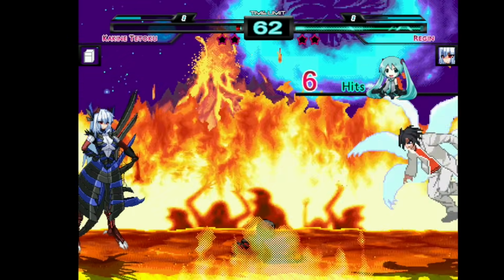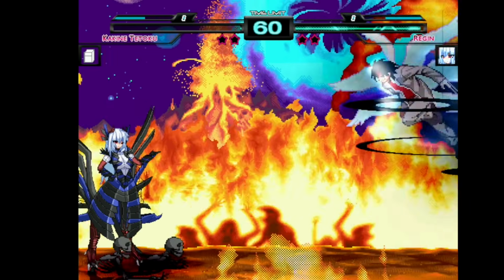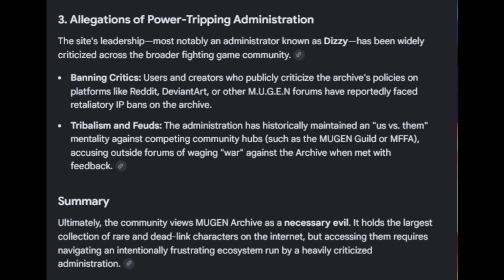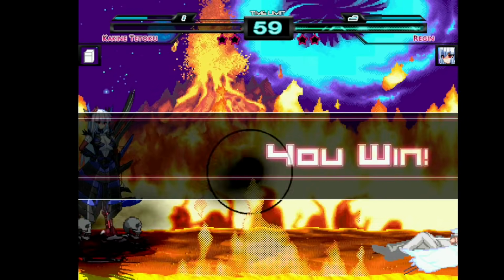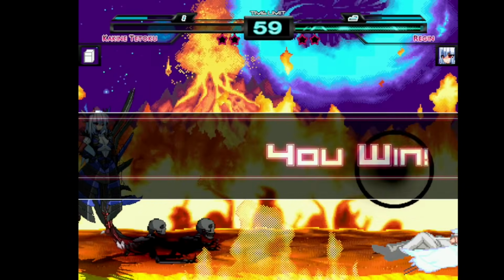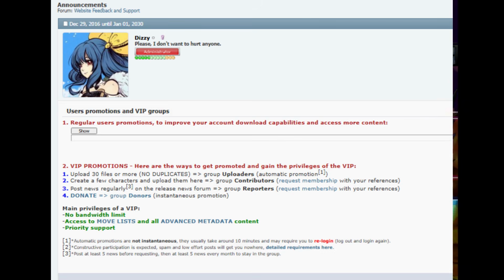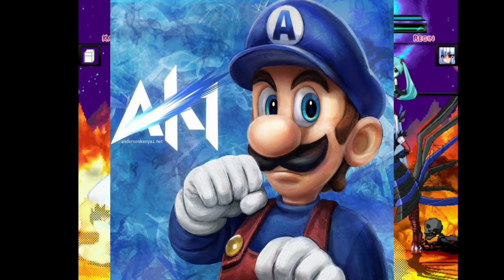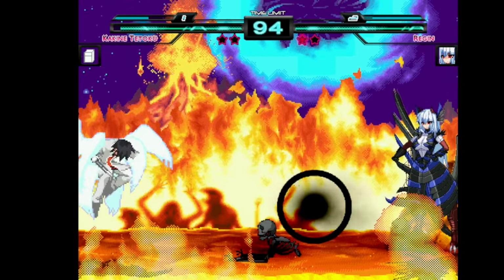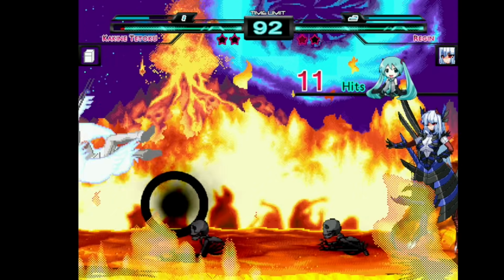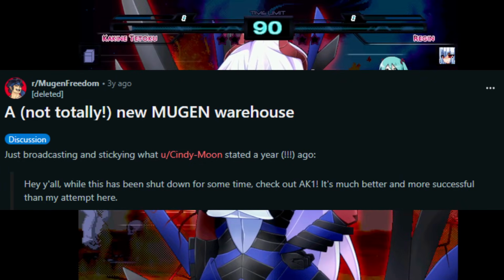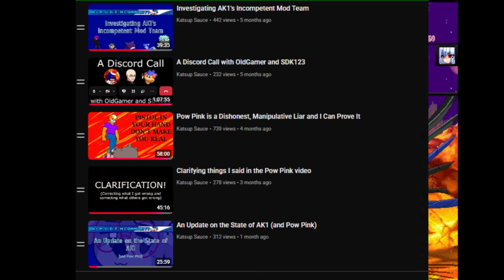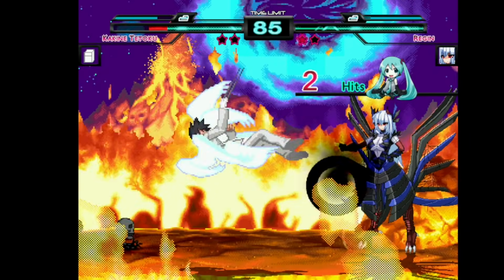However, they're known for having strict rules. They can limit downloads or hand out bans, IP bans, pretty quickly if they think you're just leeching, downloading without posting. Some features and higher limits require VIP, which is paid, so keep that in mind. AK1, Anderson Kenya 1, is another popular forum. Some users love it for certain exclusive stuff, but it also has a reputation for admin drama and periods of low activity from the owner.